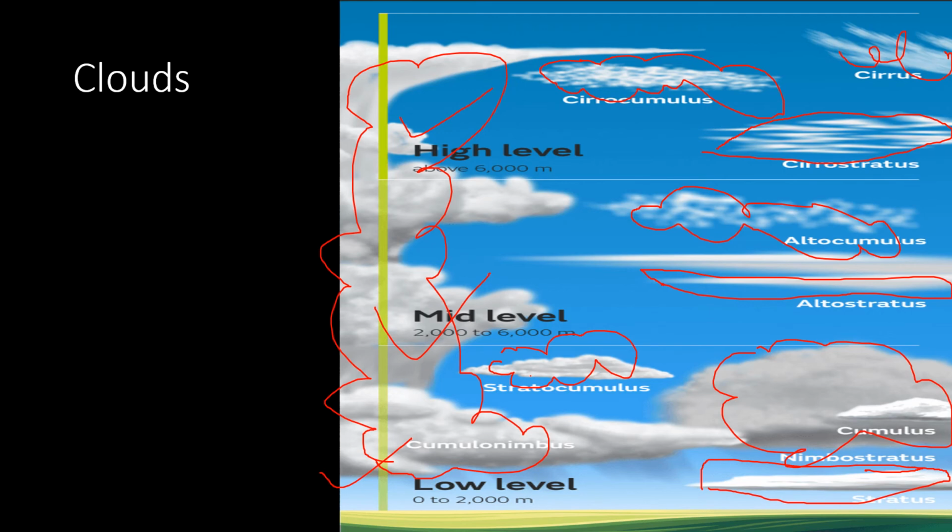Mainly these are formed during the time of cyclonic rainfalls. Stratus are the straight clouds. Cumulus are the cotton-like clouds which are found in all the three levels, low level, mid level and the high level. The clouds which are black in color mostly lead to very heavy rainfall. Clouds which are white or light blue in color mostly lead to some drizzle only. So this is how there are various types of clouds based on their shape and the rainfall which they can produce.